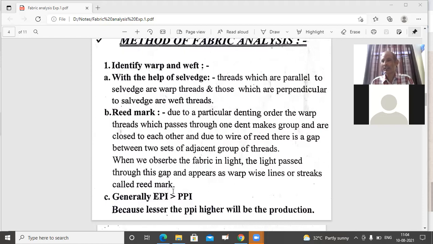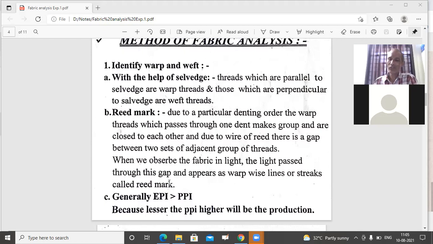In every pick there is a regular gap, but here, according to the denting order, a few threads are very close, so a group is there and then a gap is there, group is there and then gap is there, which is not found in the weft direction. By observing the fabric in sunlight or some strong artificial light and observing the reed marks, we can identify which is the warp direction and which is the weft direction. The direction in which reed marks or warp-wise lines or streaks appear, that is warp.